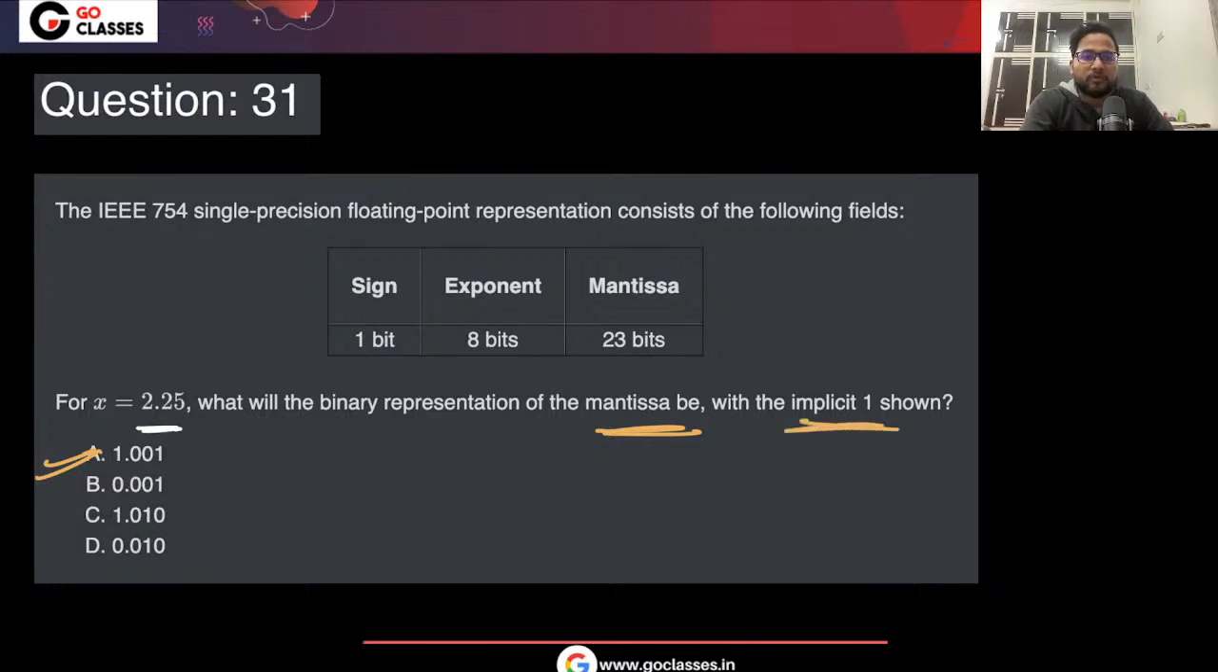So they are saying you should be writing the implicit one. Okay. Implicit one should be there. So that is why A is the correct answer, not B. Okay. Implicit one should be there.